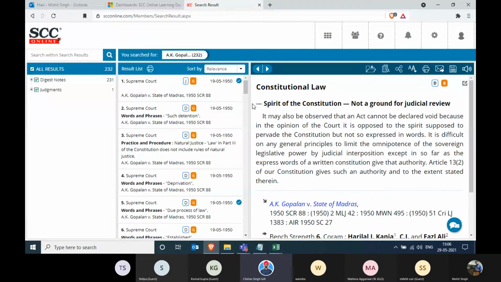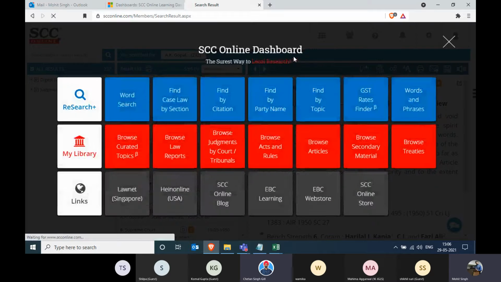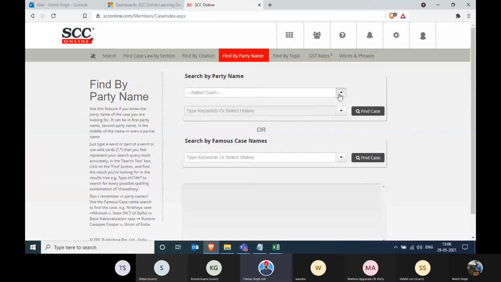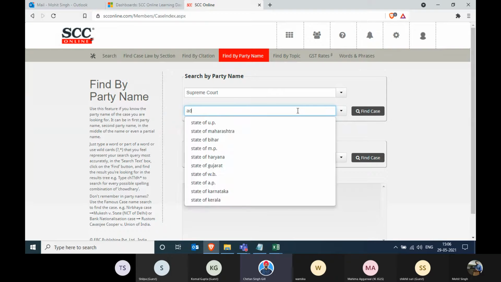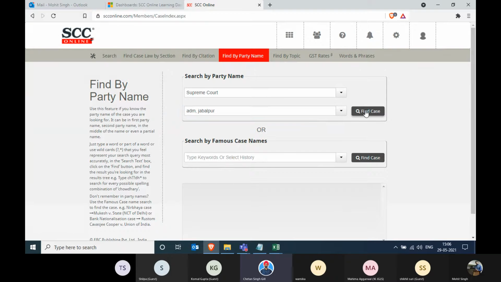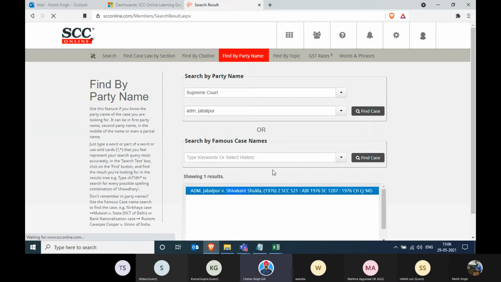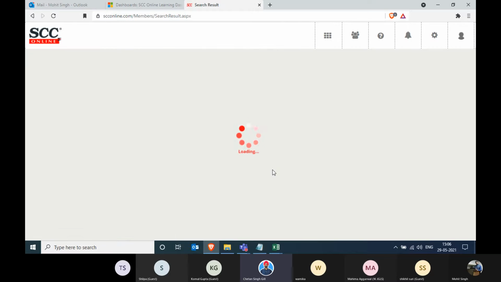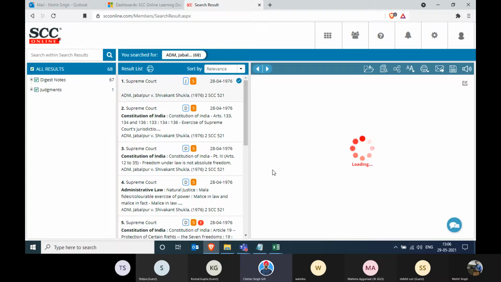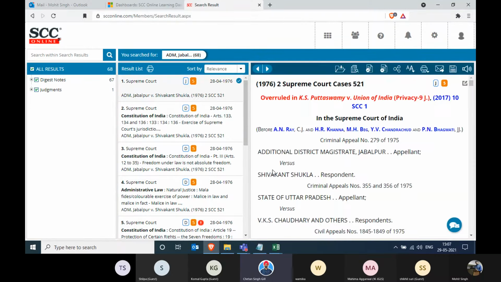Usually, I think all of us know this 1950 judgment of A.K. Gopalan, we have heard about this case. Let's take any other case for the overruled feature. Let's click on the dashboard. Mohit, take this case of SP Gupta. Actually, don't take SP Gupta, take ADM Jabalpur. It's a case where I should not be saying this on a recorded session, but I think this is the same case where Justice Khanna's dissenting opinion cost him his Chief Justice chair.